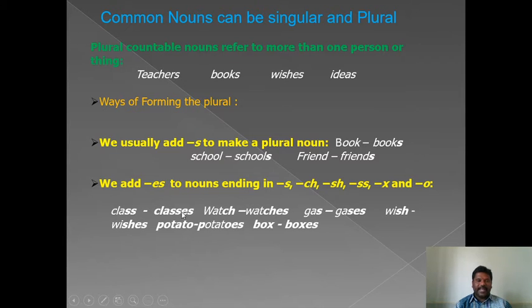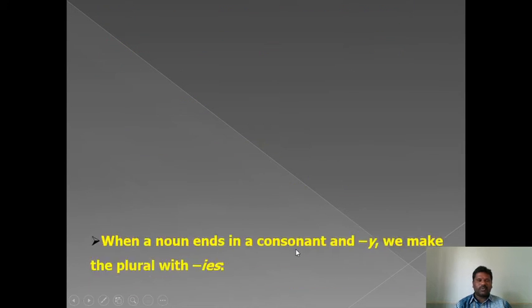So we add ES. Watch is ending in CH. If any word is ending in CH, it takes ES. Gas, gases, wish, wishes, potato, potatoes, box, boxes. Please try to understand. These are very easy rules.